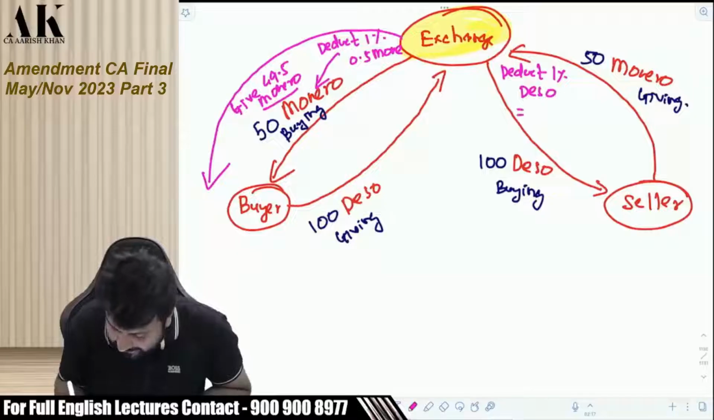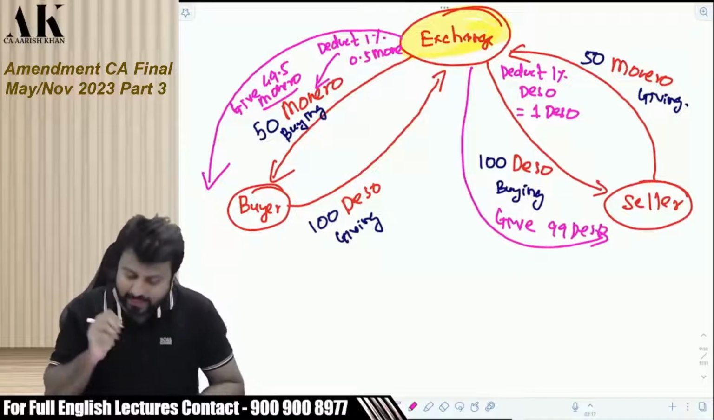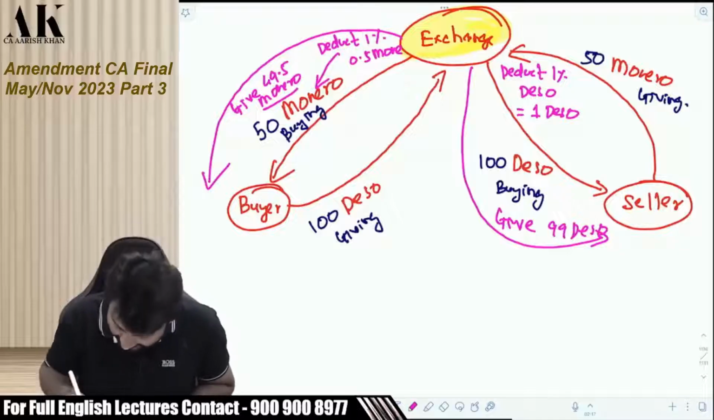That is 1%, how much? That is 1 deso. And how many desos will be given? 99 deso, to the seller. Now what has the exchange deducted? Listen carefully.